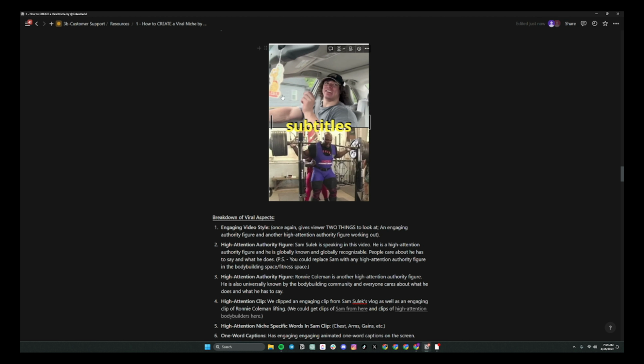High attention authority figures, Goku and All Might, two of the largest authority figures in anime. They are globally known and globally recognizable, right? High attention images. The images created from OSSA are incredibly engaging and contextual to the story being told. High attention niche-specific words: Goku, All Might, Super Saiyan, Dragon Fist. Those are all niche-specific high-attention words.